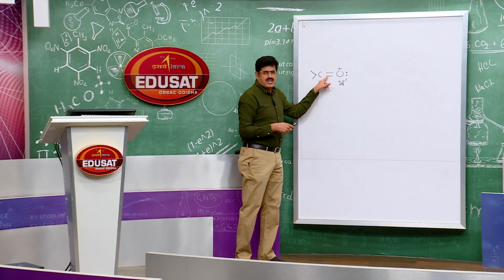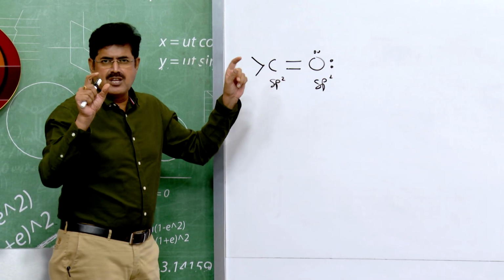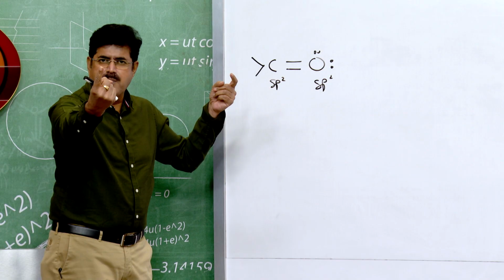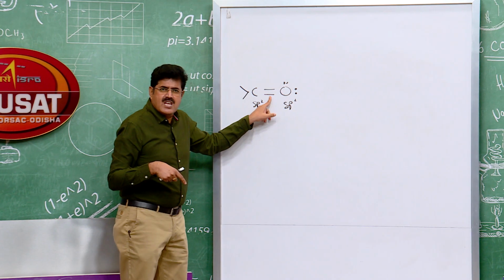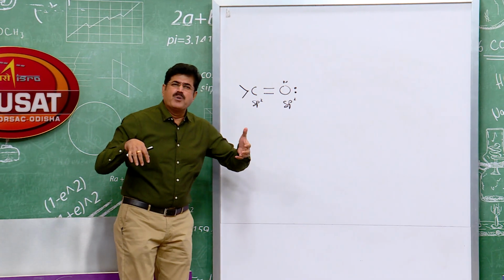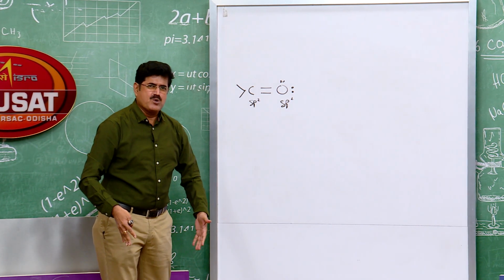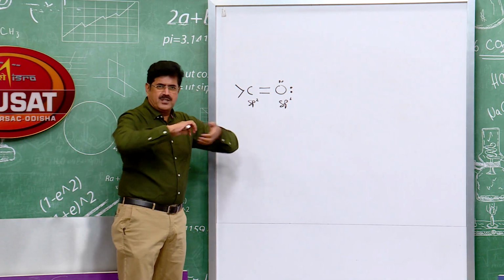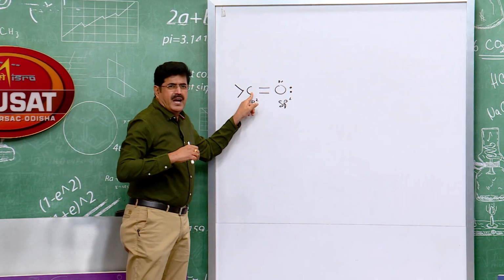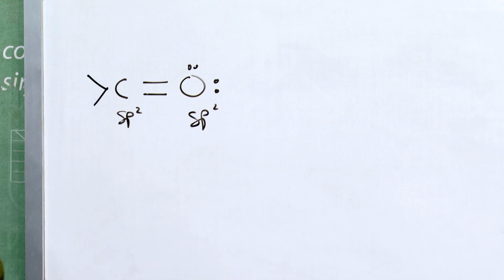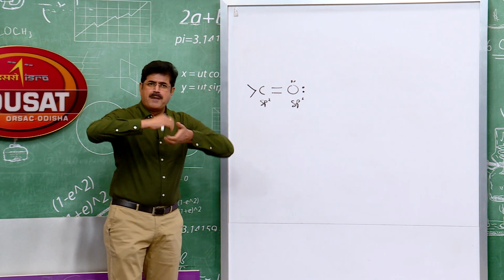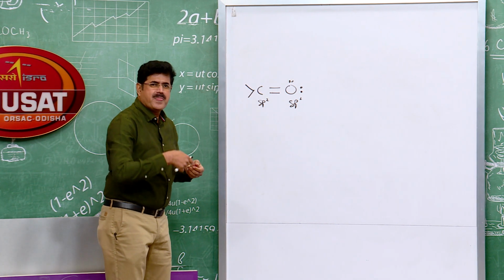A double bond is always made up of 1 sigma and 1 pi bond. This sigma bond is formed by head-on overlapping of the half-filled sp2 hybrid orbitals of carbon and oxygen.